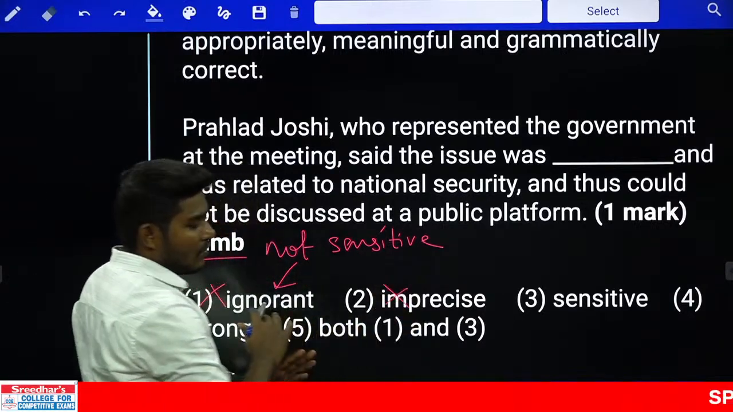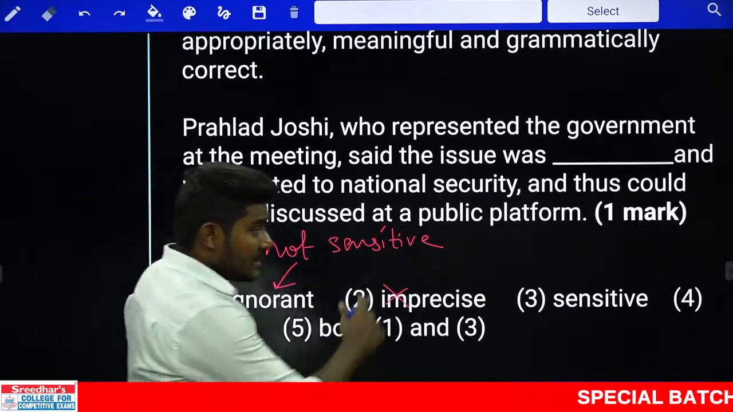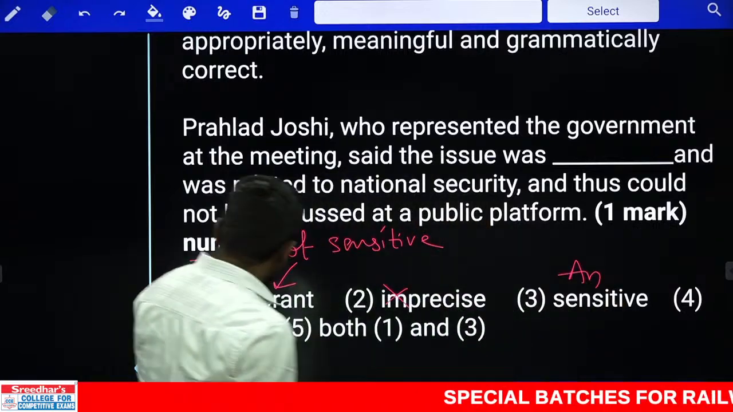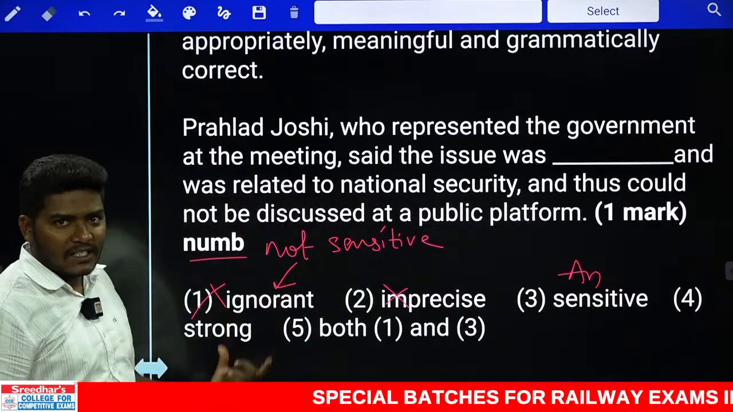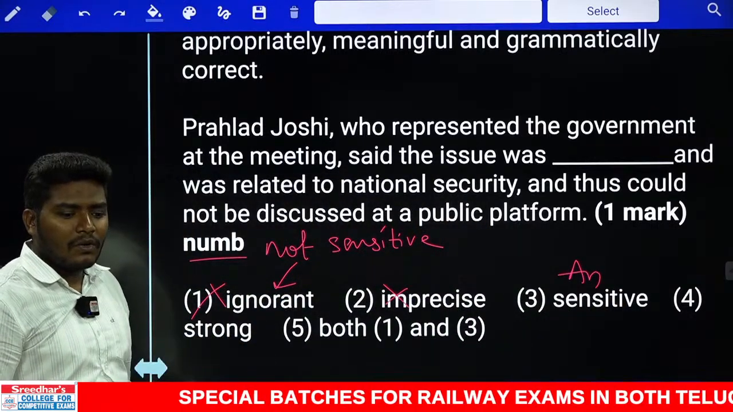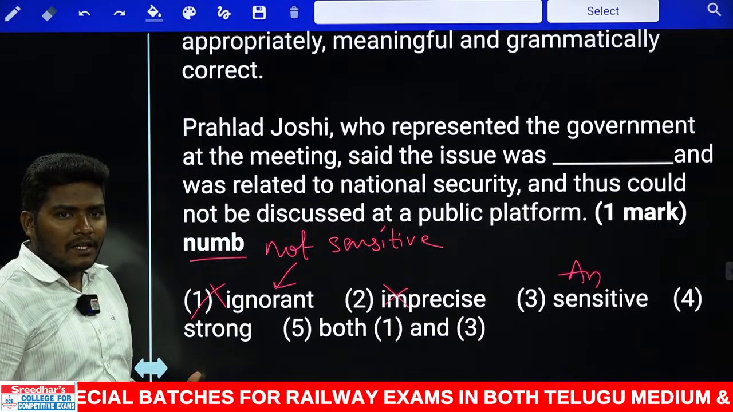Imprecise, this is not a word which is related to the context. Sensitive, it can be antonym, of course. What is another one? Strong, which is not sensitive. Somebody who is very strong, this fellow doesn't feel anything wrong.